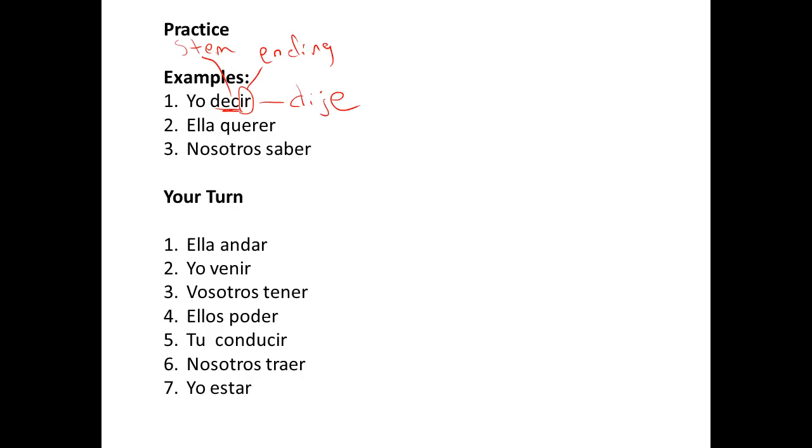Ella querer. Got to look back. Okay, what is the stem? That's Q-U-I-S. And then it's ella, which is quiso, with an O. Quiso. Nosotros saber. Well, that's actually on your sheet already. But you can just, without looking on the sheet, you can look at the stem and say it's sup. And then the ending for that is I-M-O-S, supimos.